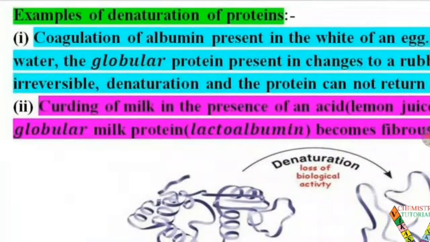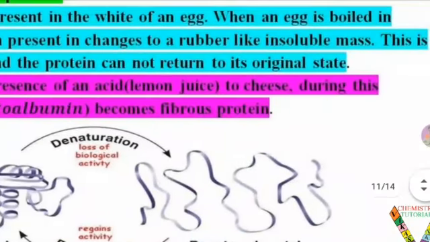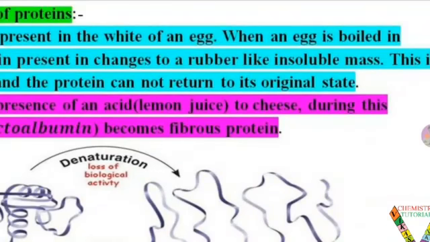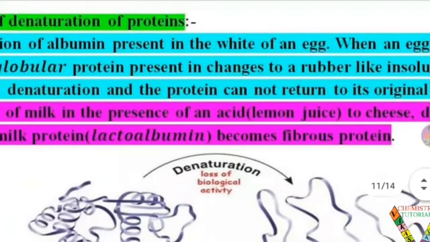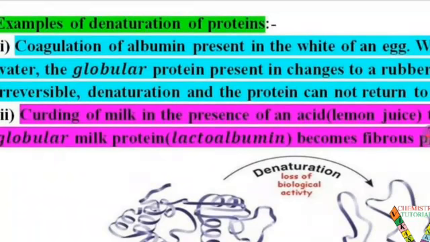Second example in daily life you have seen, curding of milk. In the presence of an acid, for example lemon juice or any acidic medium, the milk turns into cheese or curd. During this, the globular milk protein, which is known as lactalbumin, becomes fibrous protein. So the high mass is generated. So these two are the processes which are examples of denaturation of proteins. First one, the boiling of an egg. Second one, the formation of curd from milk.